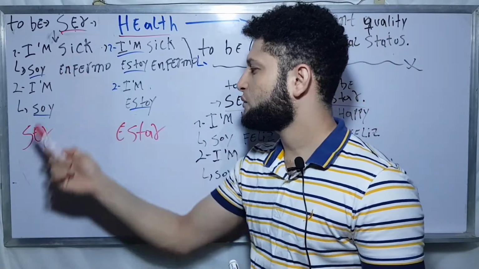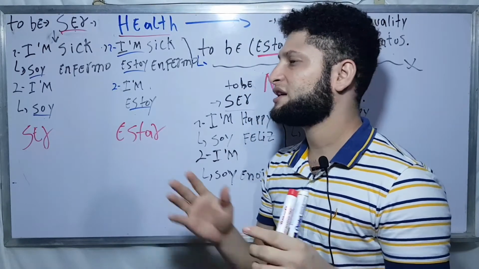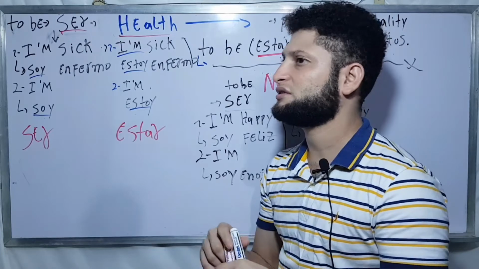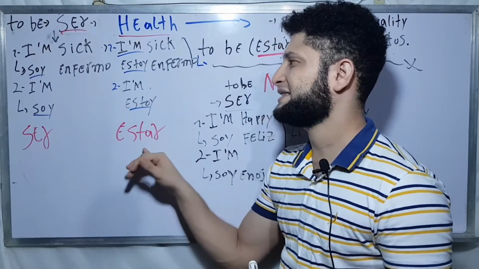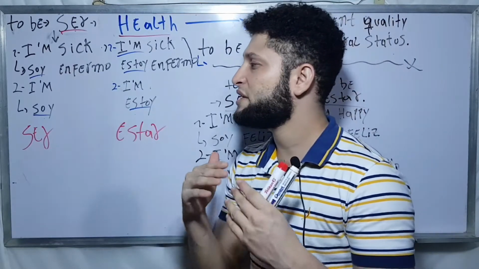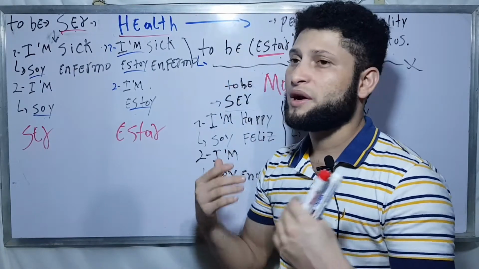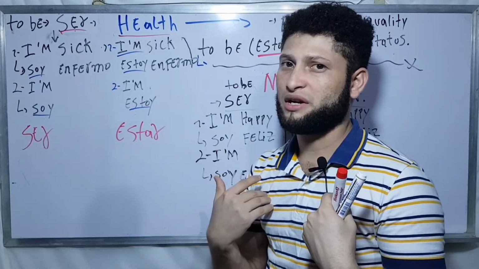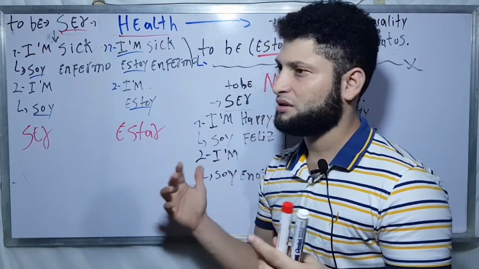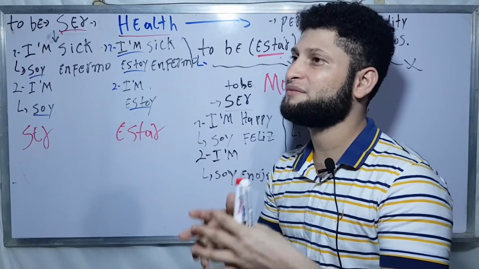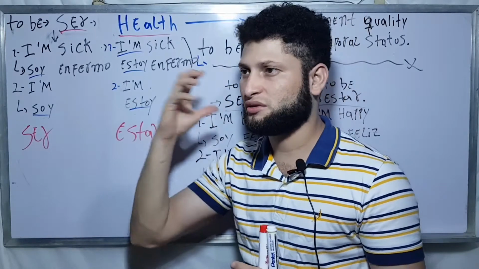Okay, now with the examples. I'm sick with the verb ser. As I said, 99% of the time that you say that you are sick or have a certain health condition, you will use estar. But in this case, if I say with the verb ser that I'm sick, I'm saying that when I was born, I was born with a certain mental condition, with certain mental issues.